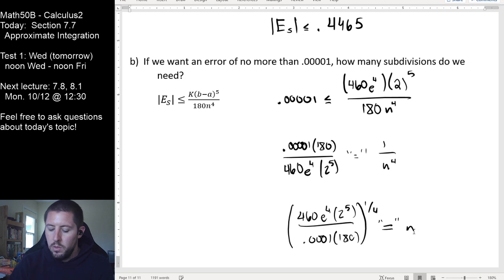And if we go to our calculators one last time, last one of the day here, e to the fourth times 32 up top. We're dividing by 0.0000. I think I skipped a 0 in that writing down there. There should be 4 zeros. And then divide by 180. And then I take the power of 0.25. And it's telling me I'm getting out for n right here, 145.36.